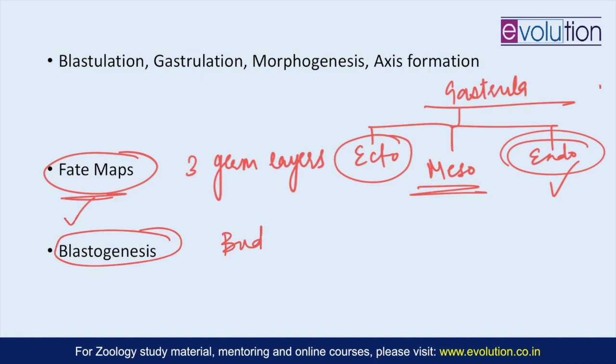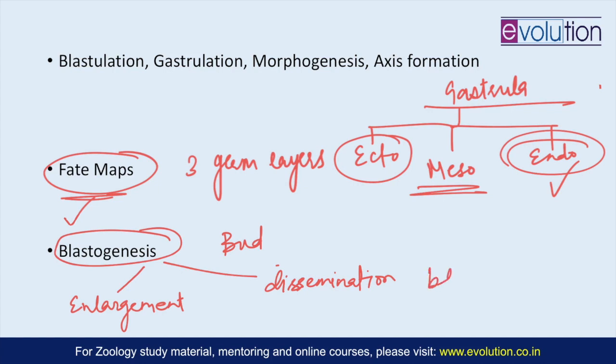And blastogenesis in fact has two aspects: one is with respect to enlargement, and one is with respect to dissemination and propagation. In blastogenic organisms, such as sponges and even coelenterates, the growth does not stop. However, when the specific structure being formed is completed, growth continues in an area known as the blastogenic zone.